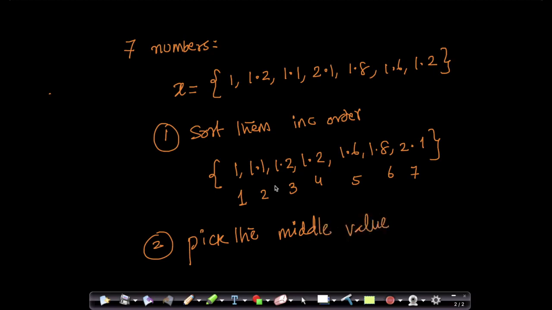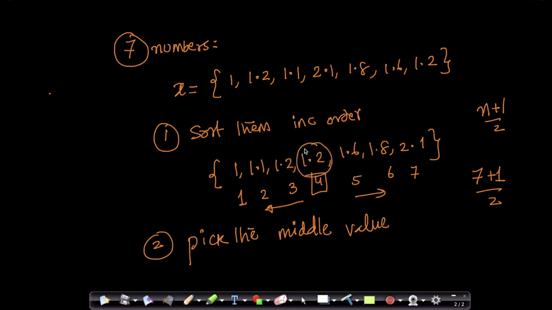Of my 7 values, what is the middle value? I would say that the 4th is my middle value because I have 3 numbers to the left of it and 3 numbers to the right of it. And what is the 4th? Since 7 is an odd number, I'm doing 7 plus 1 by 2. We'll see what happens if the number of data points is even. Here 7 is an odd number. So if I have n numbers, I'll just do n plus 1 by 2, and that will tell me the index. So these are the indices. At the first index, I have 1. At the second index, I have 1.1. At the third index, I have 1.2, and so on. So my central value here is 1.2.